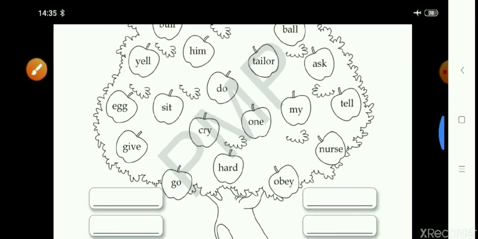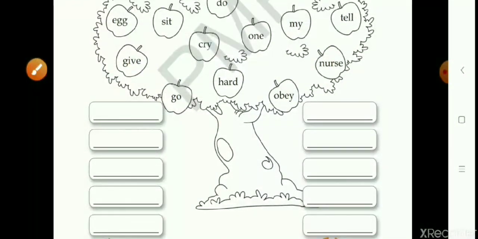Now what you have to do, you have to write those words in the space given here. The blanks which are given here, you have to write those words here.